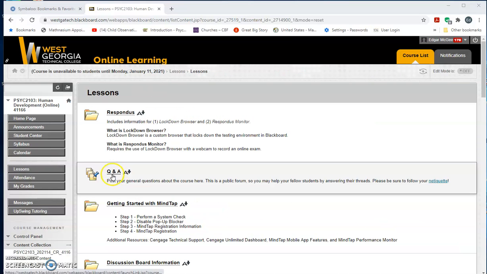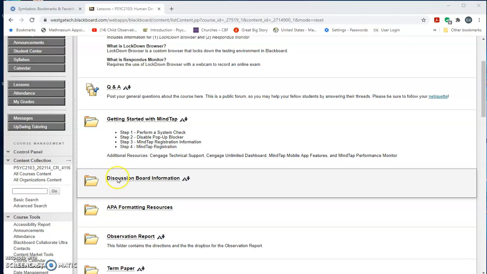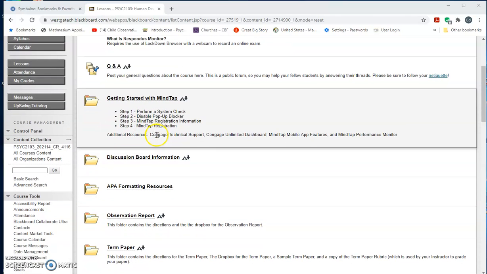So that being said, let's go back to our lessons. The next link you'll see is the Q&A discussion board, where you can get help from peers and that type of thing, as well as from me, but peers might actually happen to be able to help you quicker. The next one is the MindTap folder. This is only for the ebook users. If you do not purchase the ebook, then you don't need to worry about that, because all of the graded content is in Blackboard itself and not in the Cengage site.